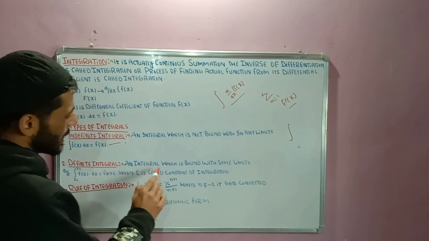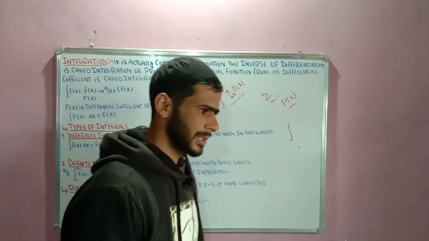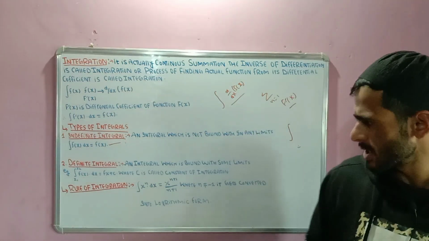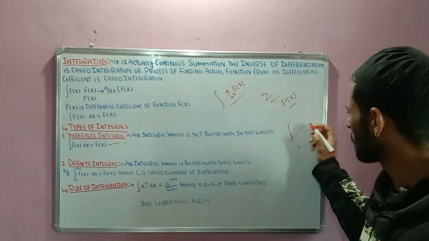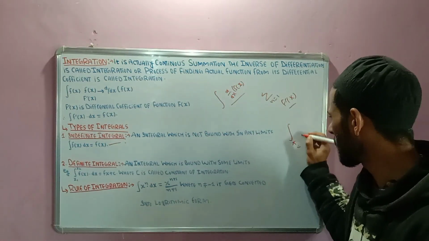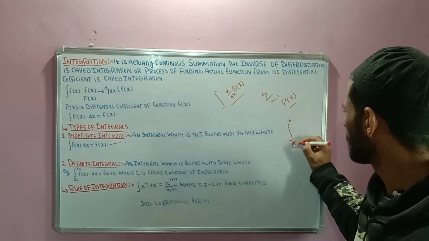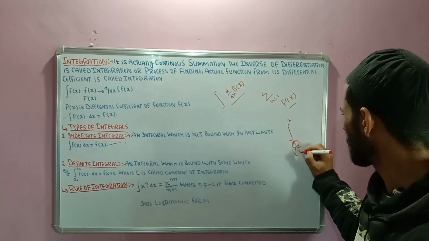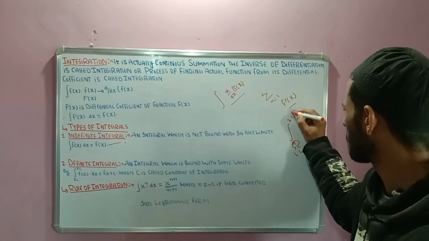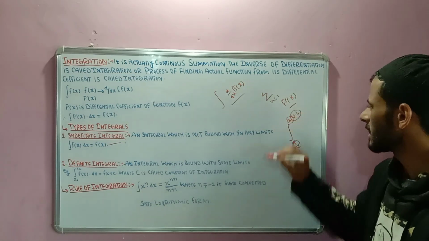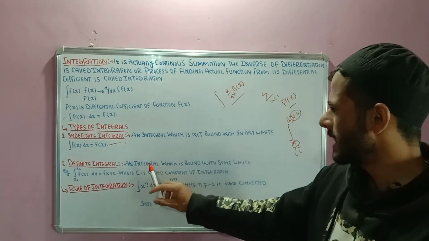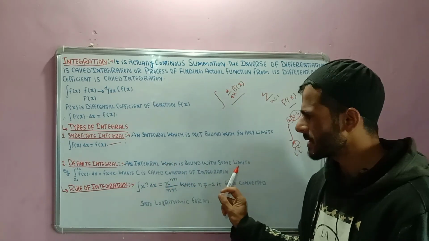Definite integral: an integral which is bound with some limits. We call that integral a definite integral which has limits. For example, if the limits are pi and 2, this is called the lower limit, that is LL, and this is called the upper limit, UL. These are called limits. An integral which is bound with some limits.